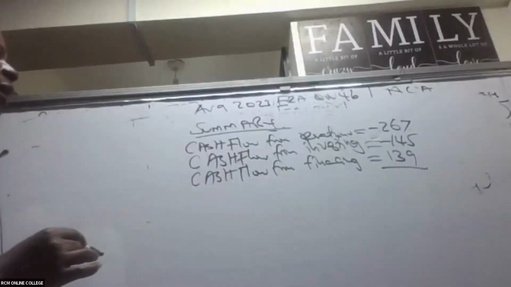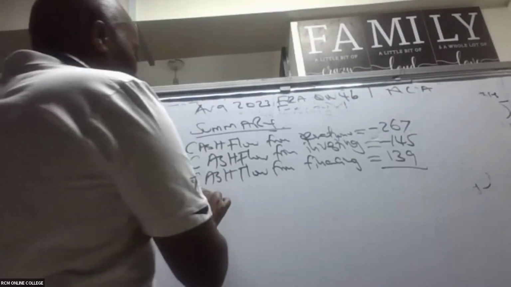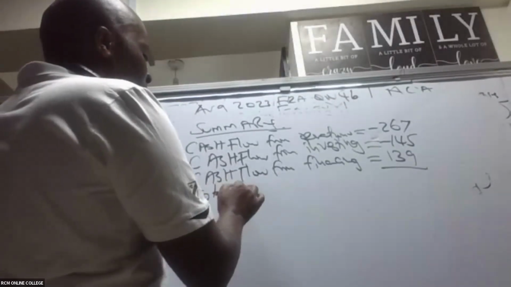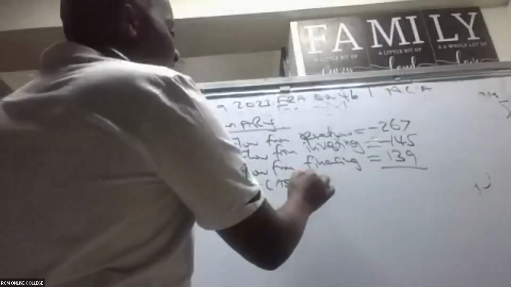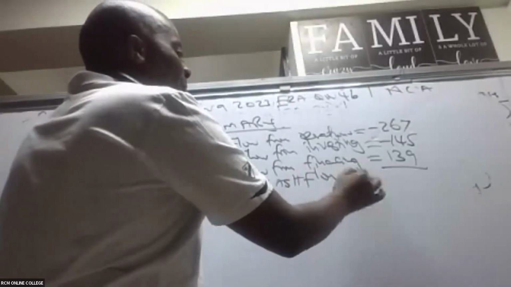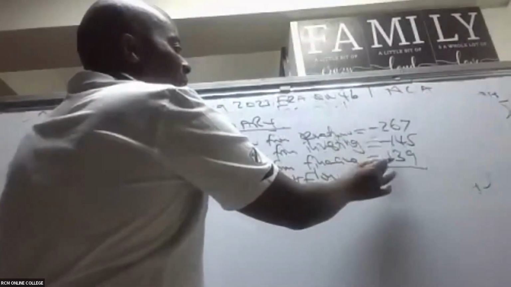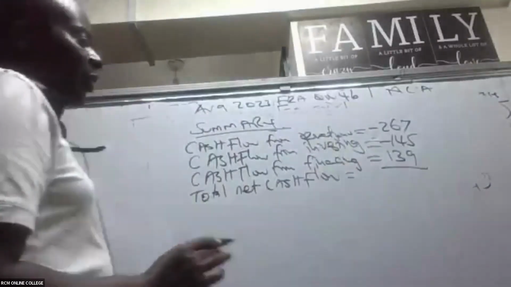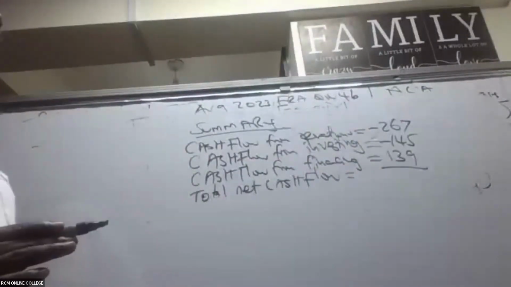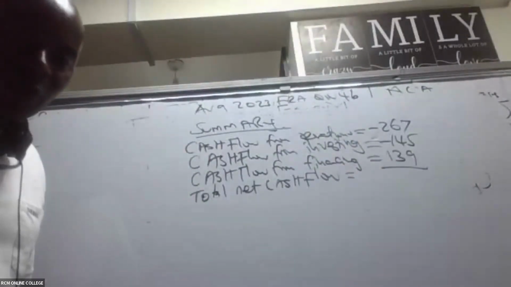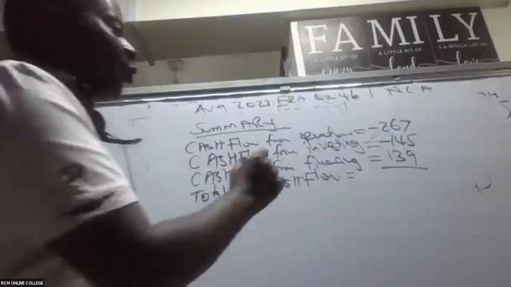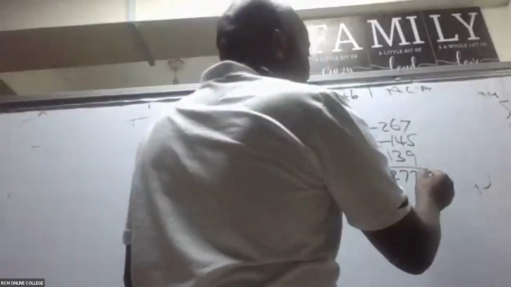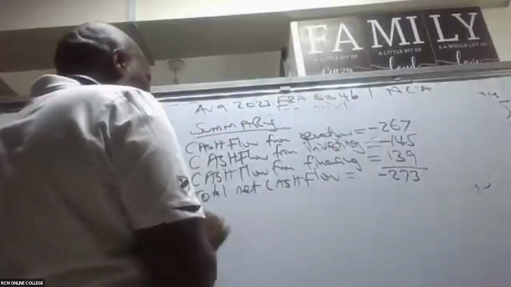139. And therefore I should be able to get the total net cash flow for the year. So you take this minus this plus this 139. Total net cash flow for the year. I'm being given minus 273. And then you come and finish this in style.